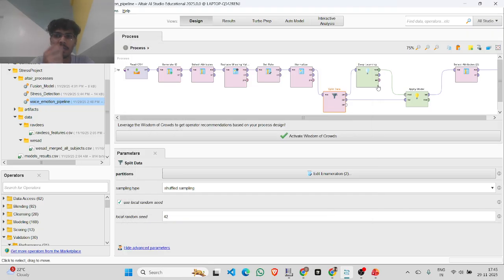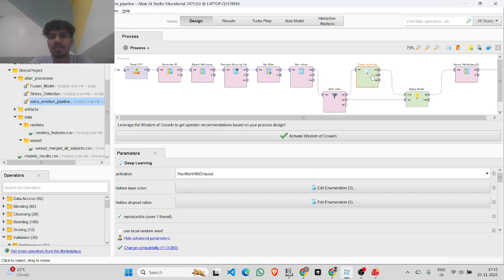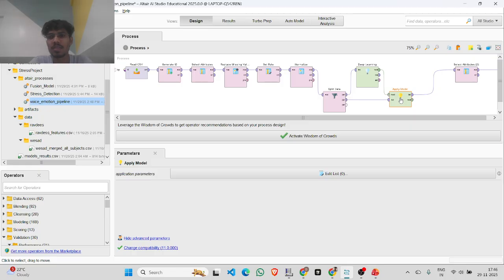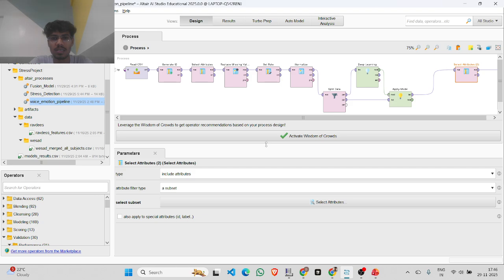And again I am applying the deep learning model. Altair Studio supports deep learning modeling also, not only traditional machine learning algorithms such as linear regression, logistic regression, classification, decision tree, or random forest. Not only those algorithms, it also supports deep learning based models. So I experimented with this model. It's giving quite good results. And you can see here.